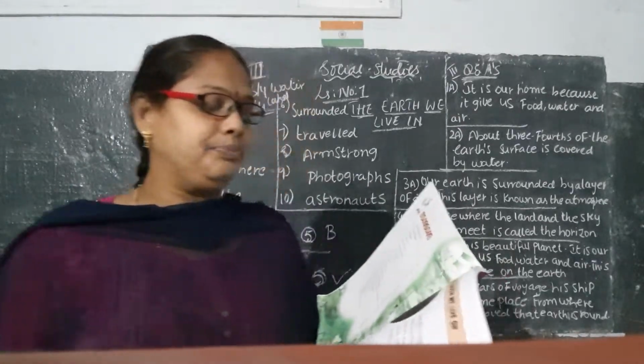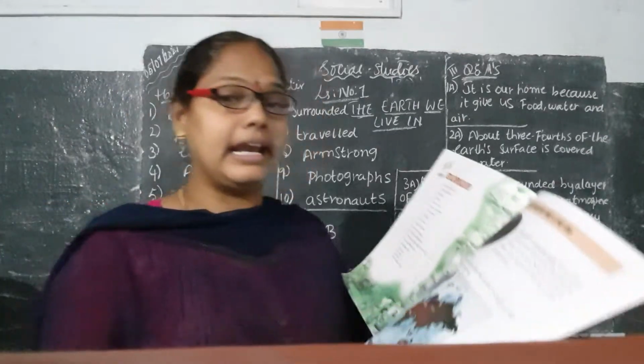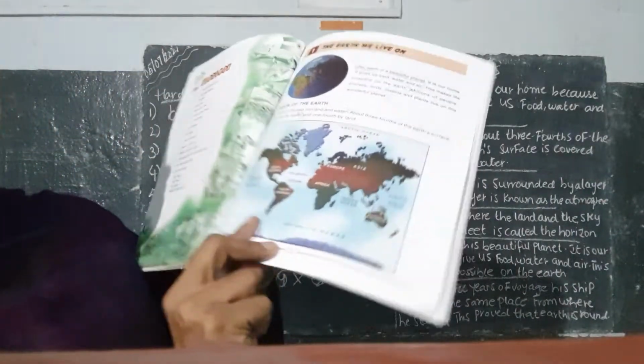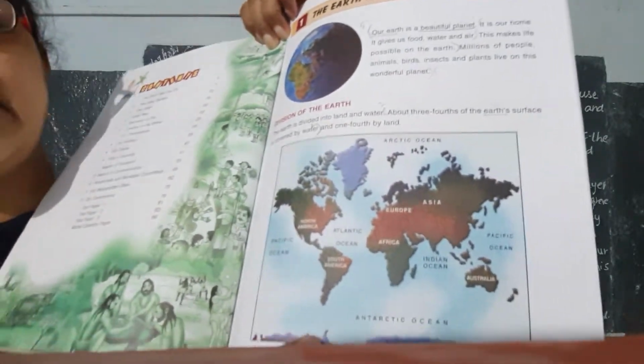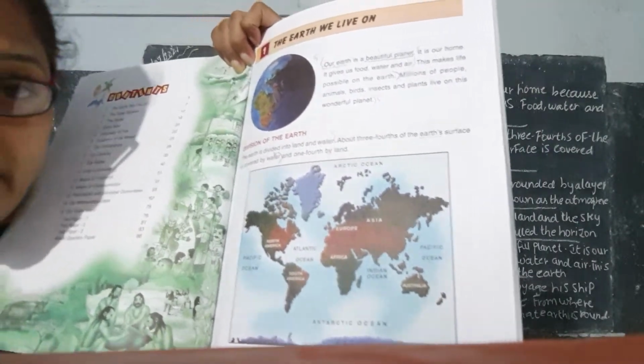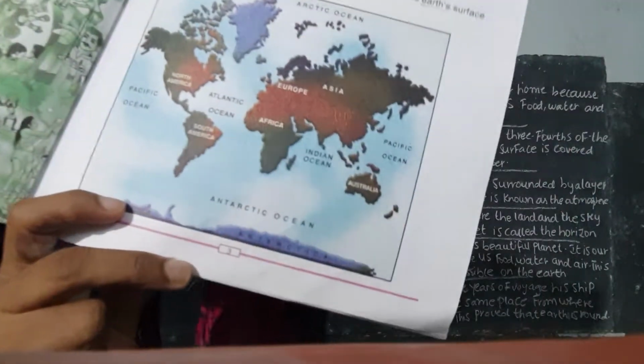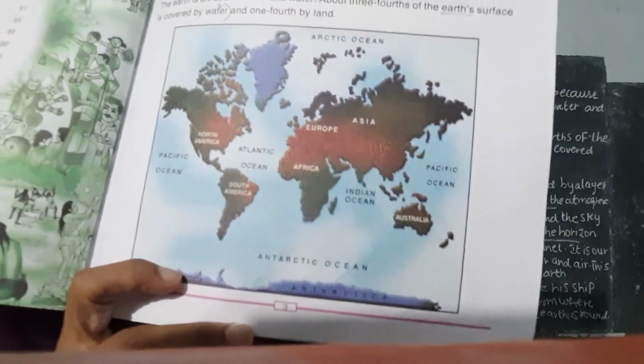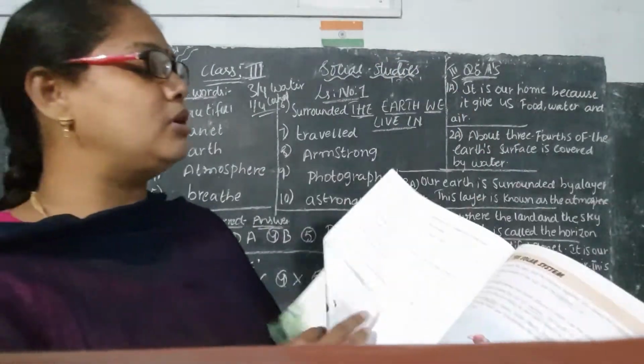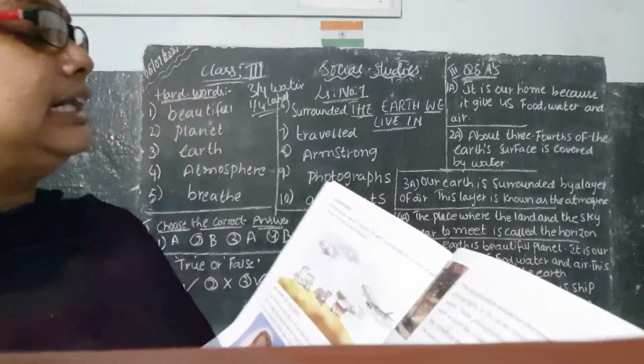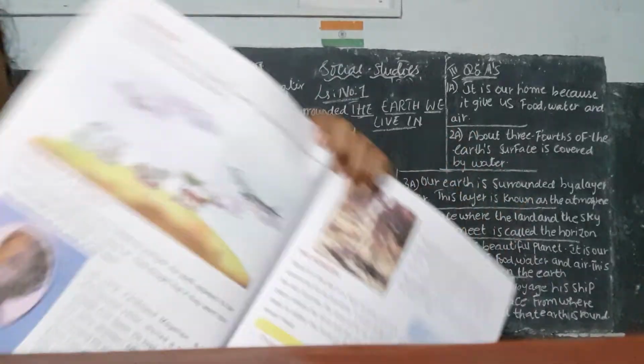And 1/4 by land. If you see, children, this is our world map. Here, 4th class children already have an idea from the 3rd standard what is an India map, what is a world map. Just go through this world map, children, and see which places are there. Okay, here turn to page number 2.